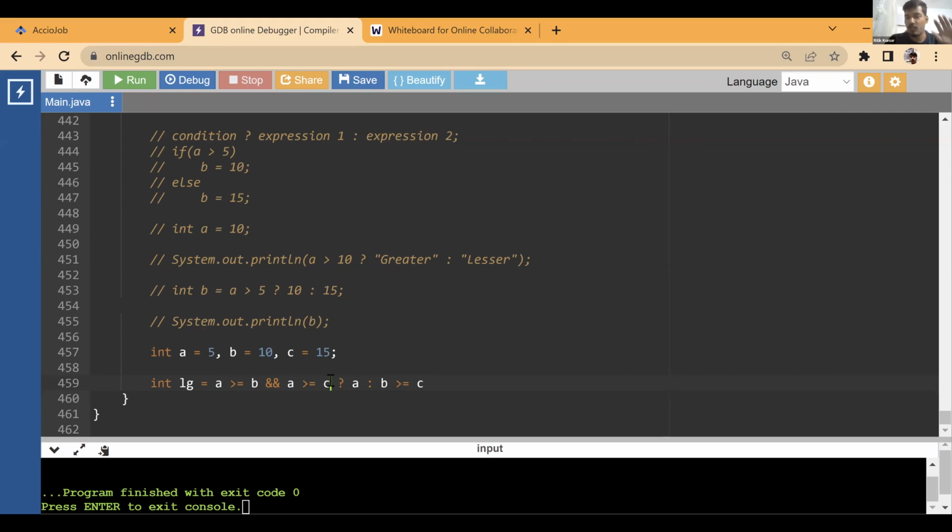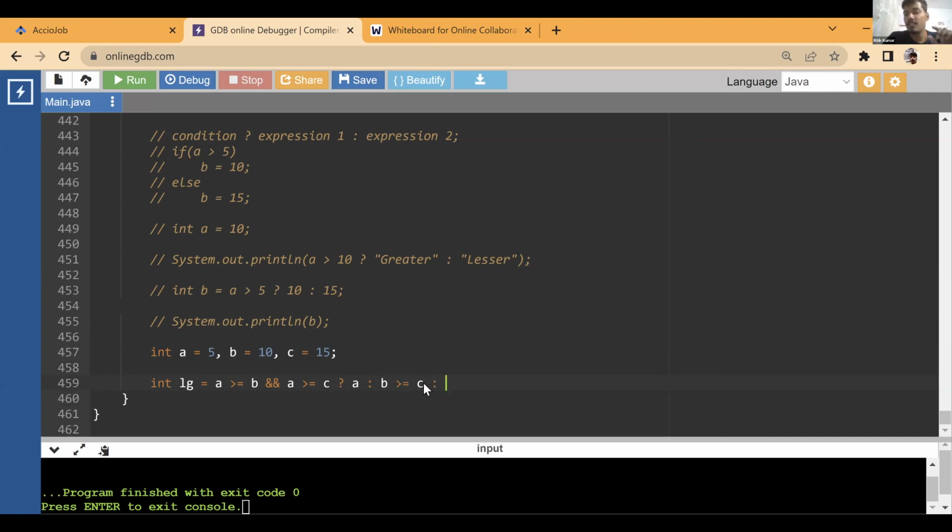ठीक है, A या तो B से बड़ा नहीं है या तो C से बड़ा नहीं. Either A is less than B or A is less than C. That is 100% confirmed. If A was greater than both of them or even equal to, then we would have already printed A is largest. If we are coming to check this, that means this was not true. So either A is not greater than B or A is not greater than C. Now, whichever among these is greater, let's say B is greater. So that means B is also greater than C, because B is greater than A and B is greater than C. That means B is greatest.